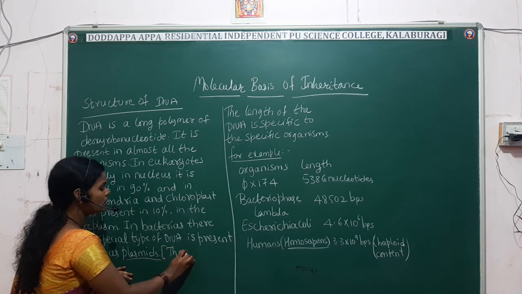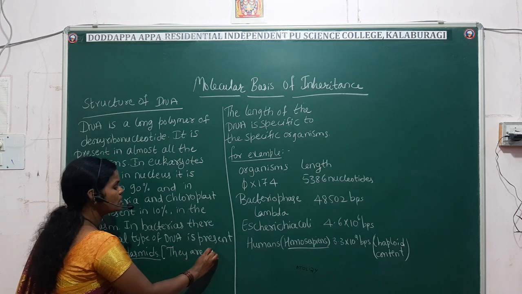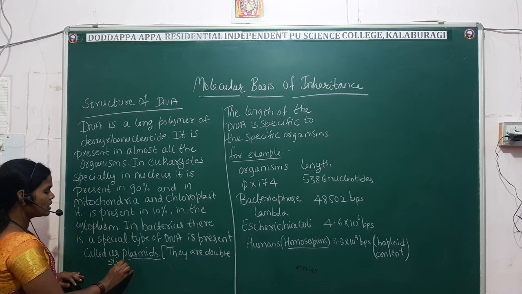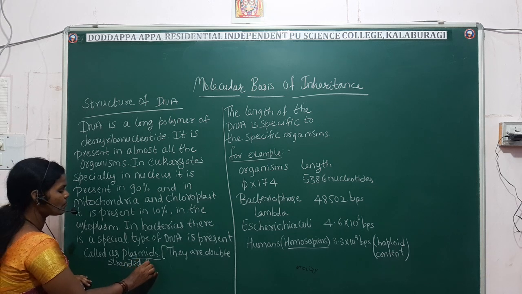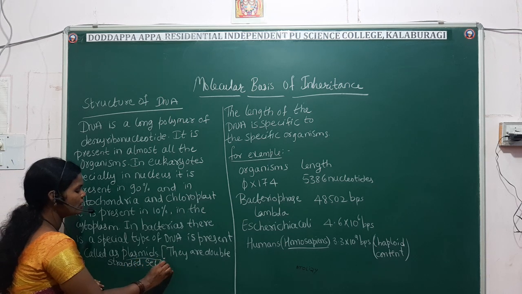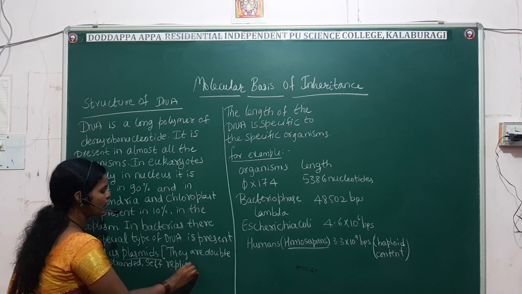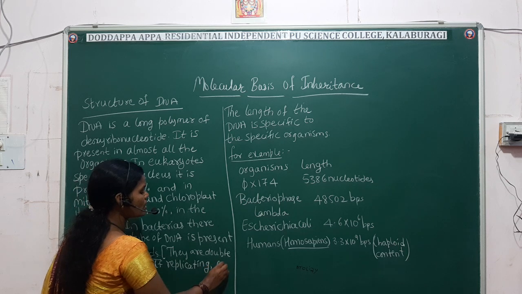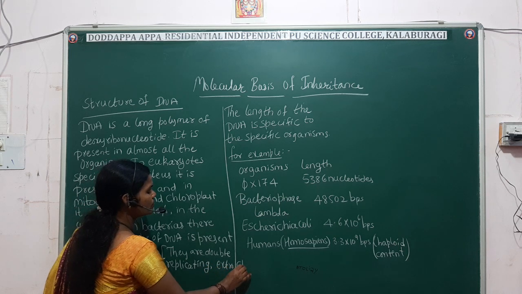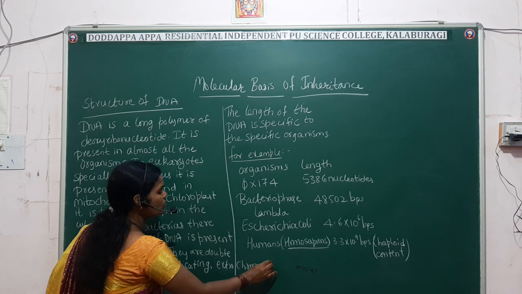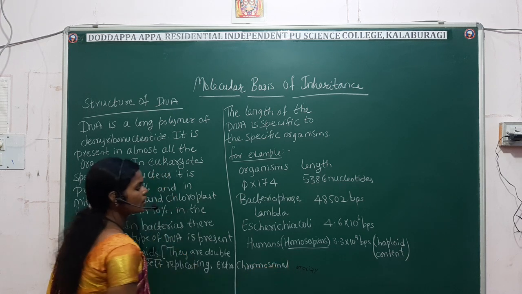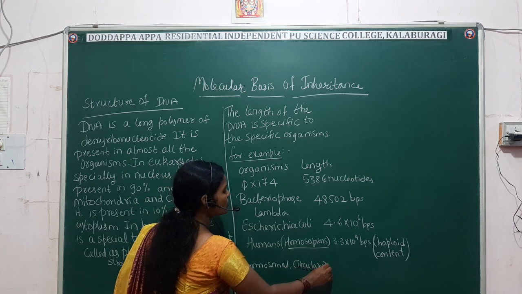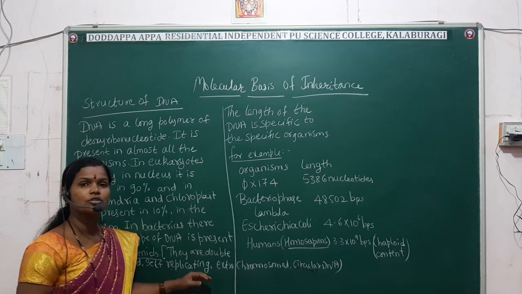They are double stranded, self-replicating, extrachromosomal, circular DNA. Okay, extrachromosomal circular DNA. This is the definition of the plasmid.